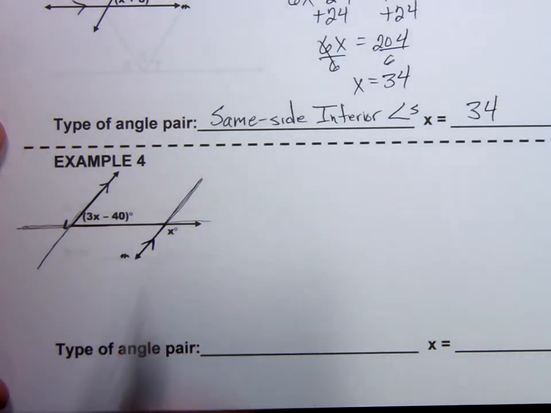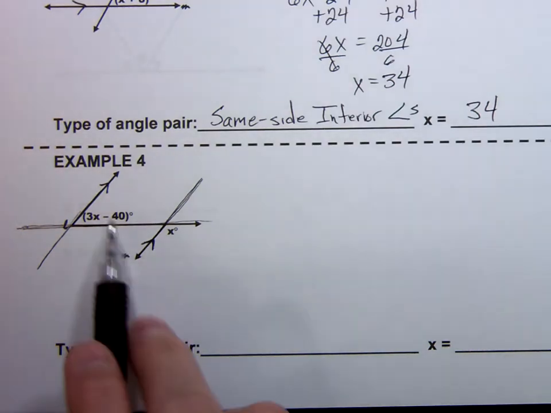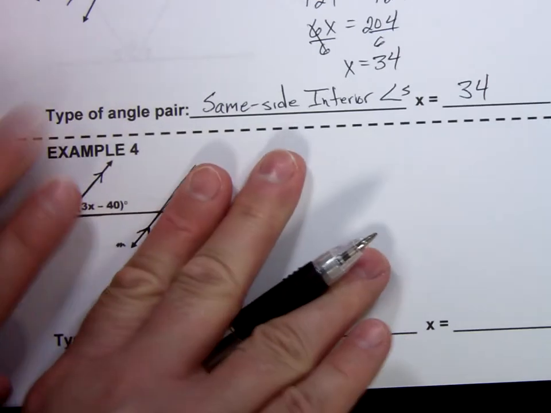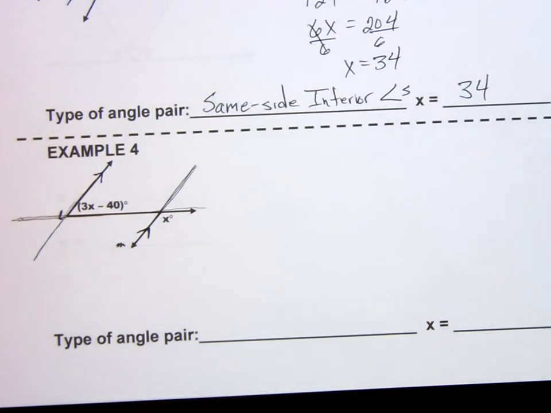And here we have these two angles labeled with variables or expressions. Now, if I look at these, they're on different sides of the transversal. But one of them is interior and one of them is exterior. So it doesn't fit either category.